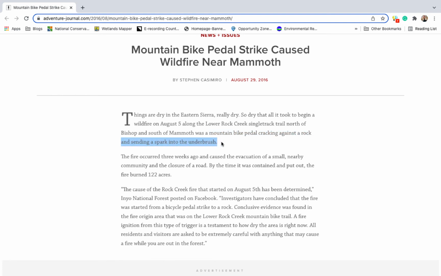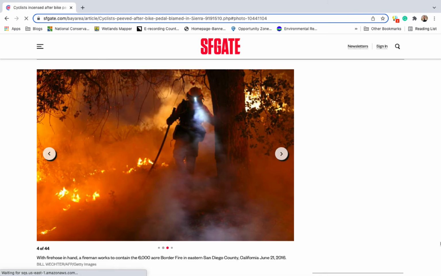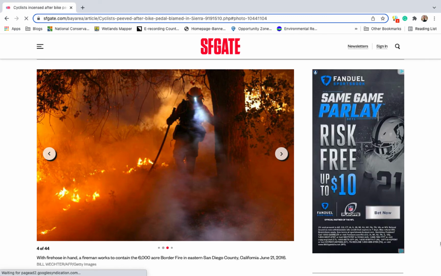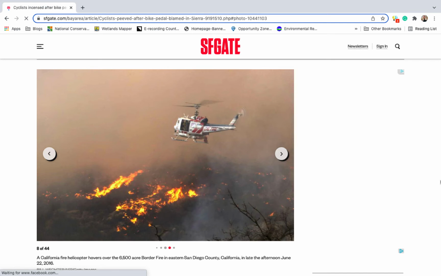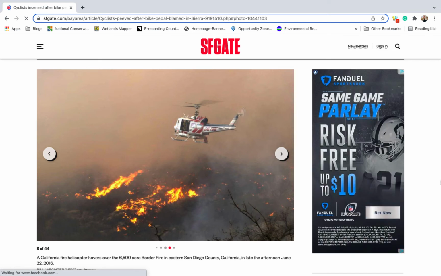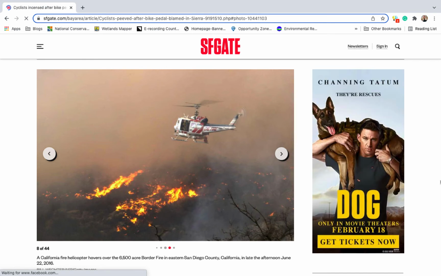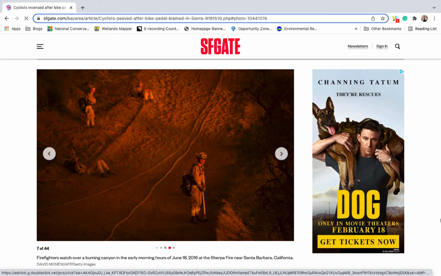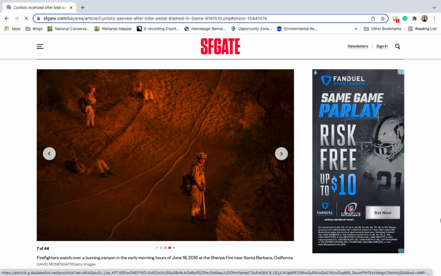That collision sent a spark careening into a patch of dry cheat grass that ignited and soon boiled into a blaze. The Rock Creek fire prompted a brief evacuation of nearby small meadows, but fortunately, no damage was done. Still, by the time the wildfire was contained, it had burned 122 acres of forest. The Forest Service did not prosecute the rider in question, for it was clear the inciting spark was made by accident.